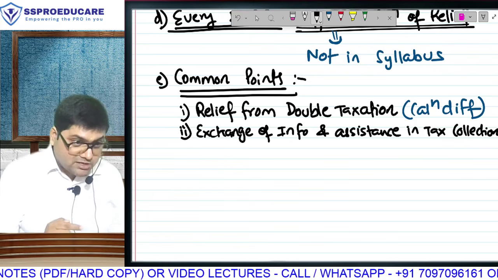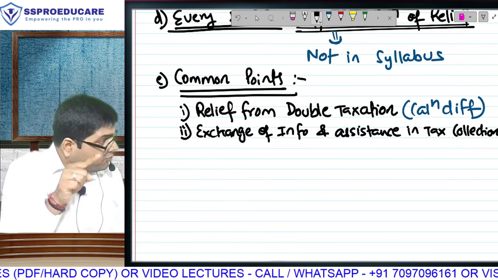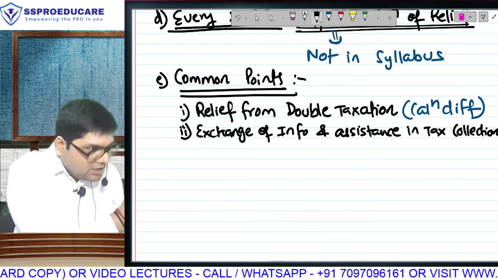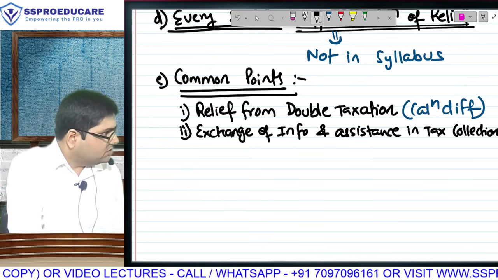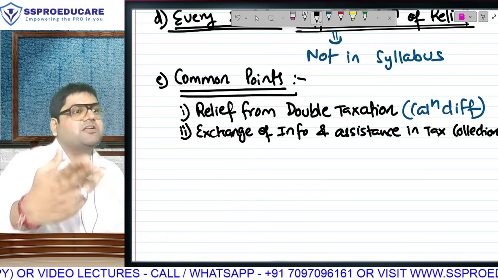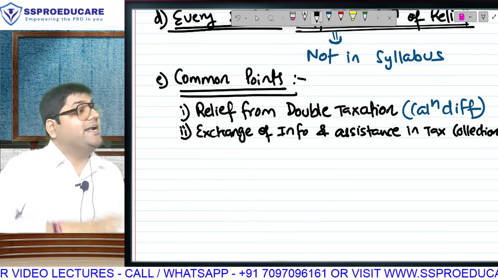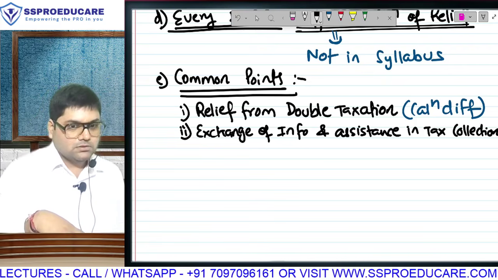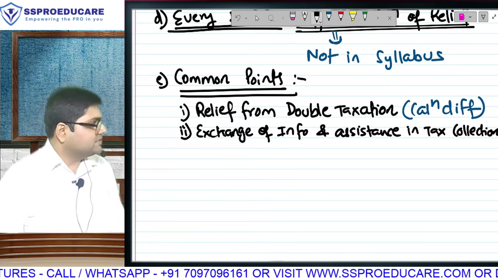If we are taking the trouble of doing a treaty for you, point number one, assessee का benefit है ना? There's something we will keep for ourselves also, no? What is that something? We will exchange information with each other about Indians doing transactions there or Italians doing transactions here, and help each other in collection of taxes.